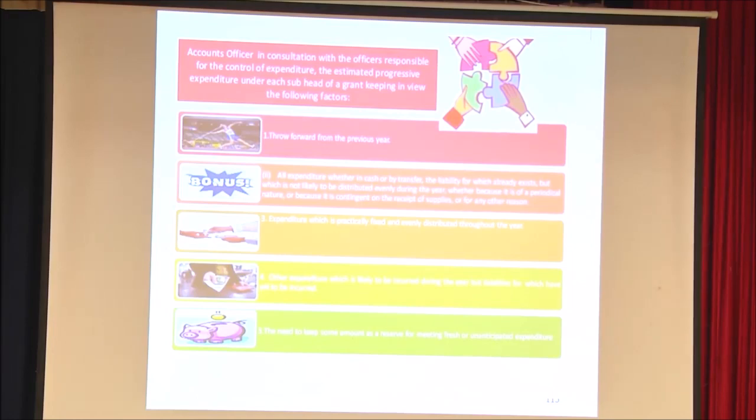Then other expenditure which is likely to be incurred during the year, but liabilities for which have yet to be incurred, will also be taken into account. Besides this, while we are doing the budget proportion, we have to keep some amount in reserve for unexpected liabilities. Anytime anything can happen, so that is why we have to keep some reserve.